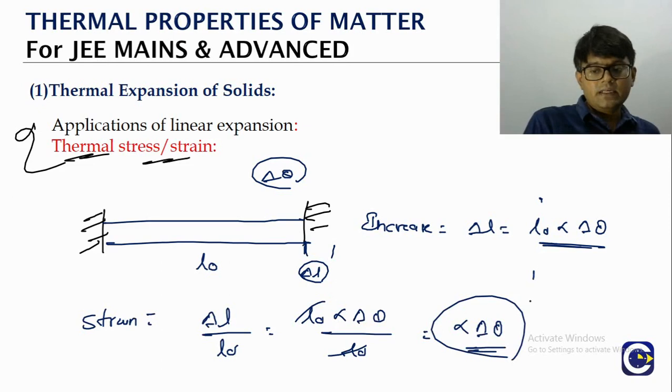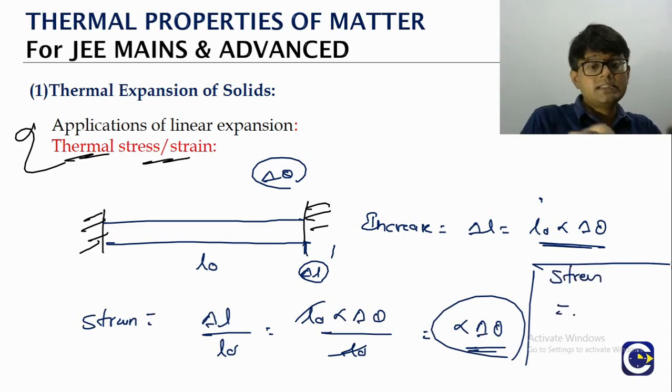So thermal strain is alpha into delta theta. Now the corresponding stress, what is the stress? This is the case of the linear, which will, in case of stress and strain, we will call it as what?